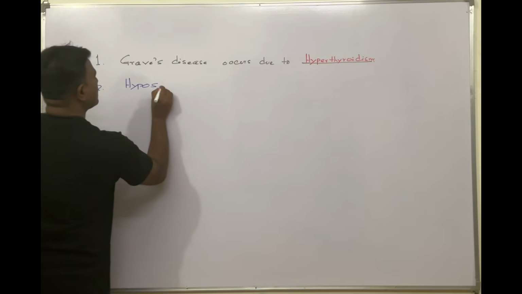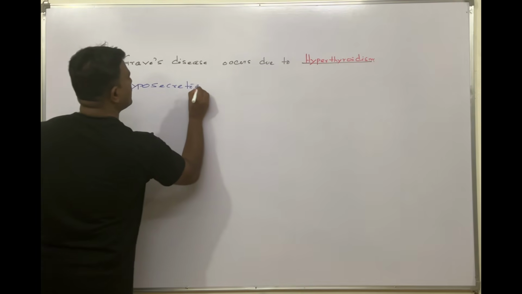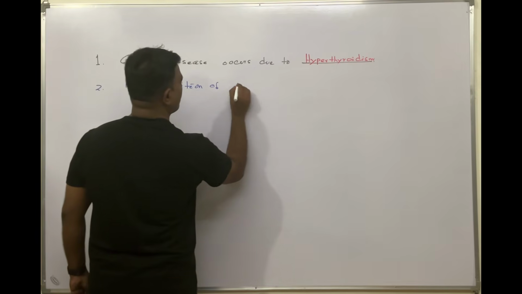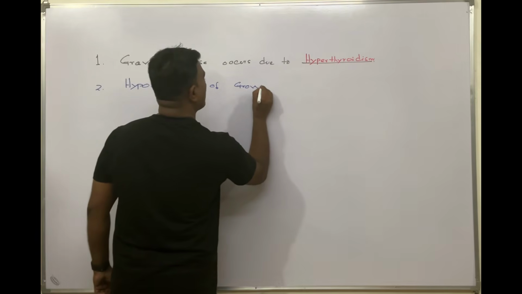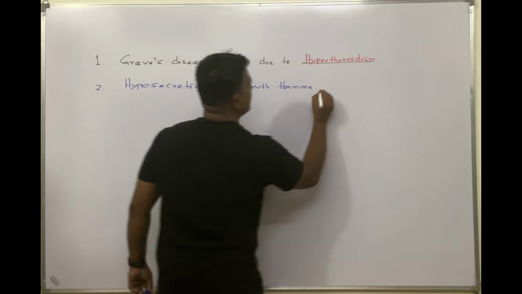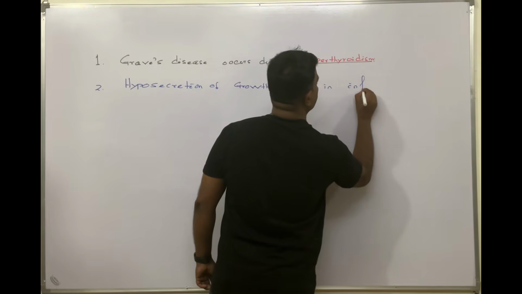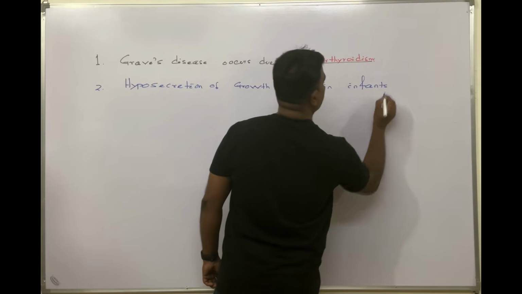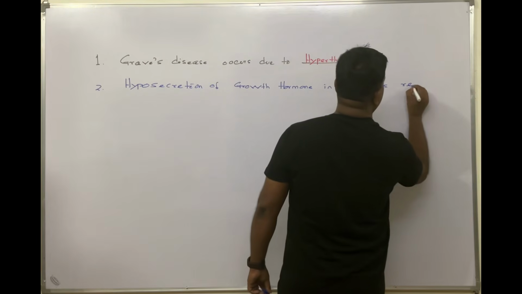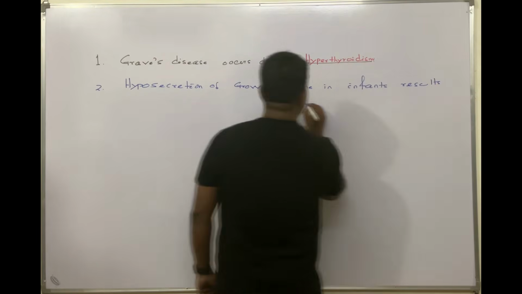Hyposecretion of, very important question, hyposecretion of growth hormone in infants or in young animals leads to dash.